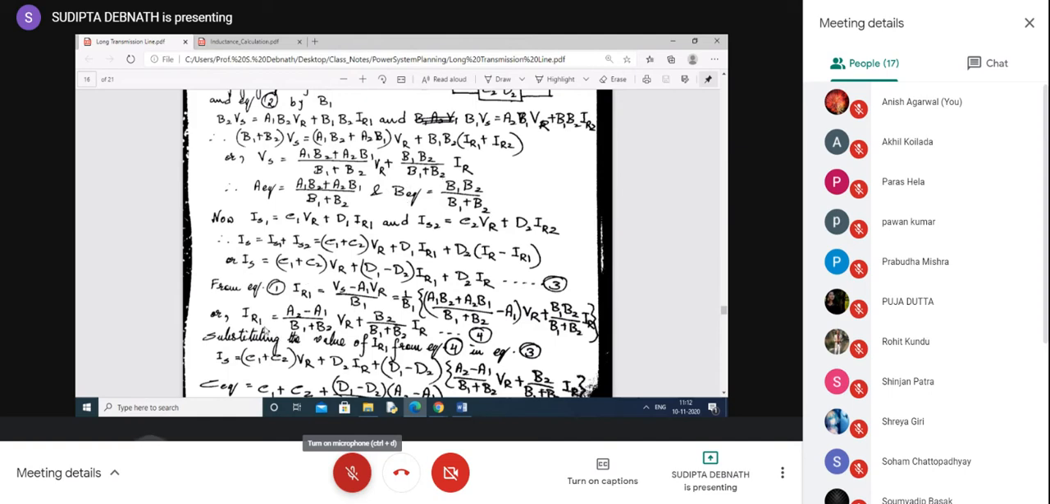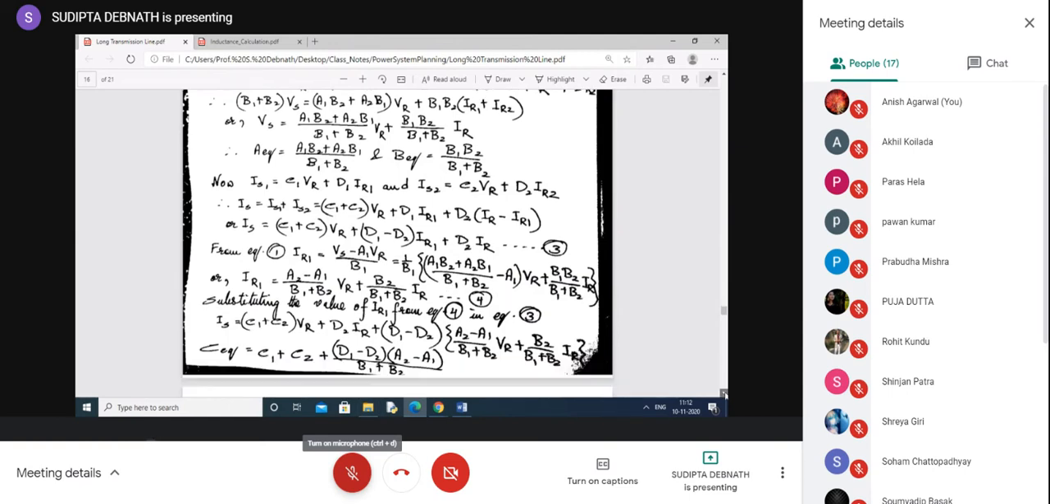So as soon as we get IR1 in terms of VR and IR, we can substitute this value here, IR1. So we can get IS in terms of VR and IR. This is just the simplification, nothing. So ultimately you will arrive to this equation. Okay.